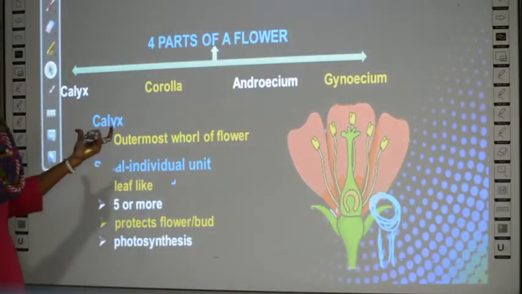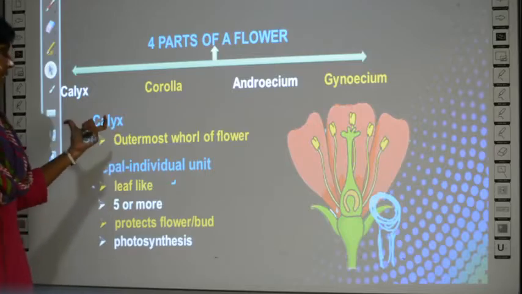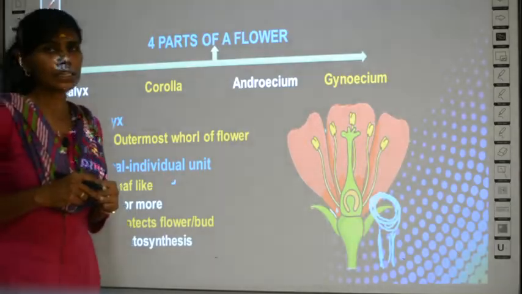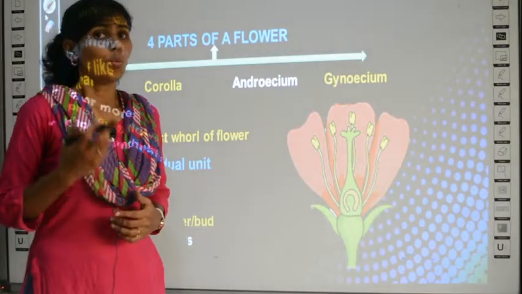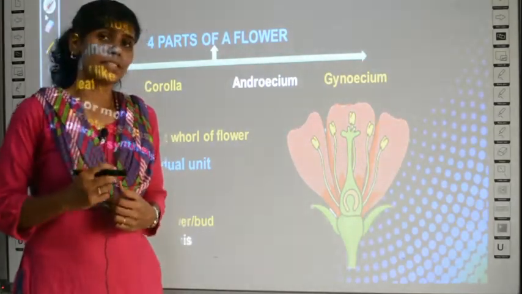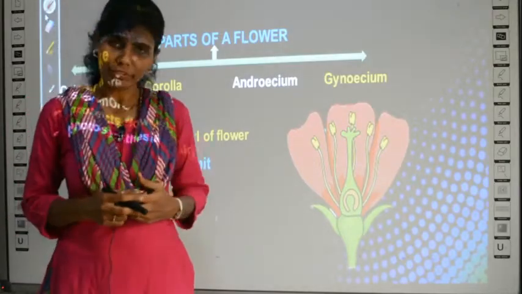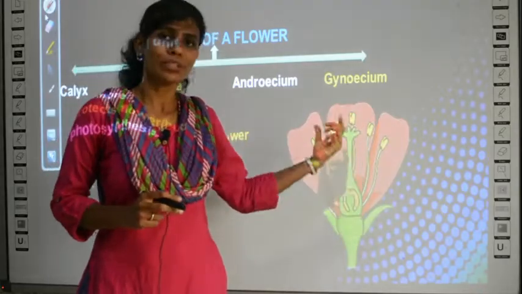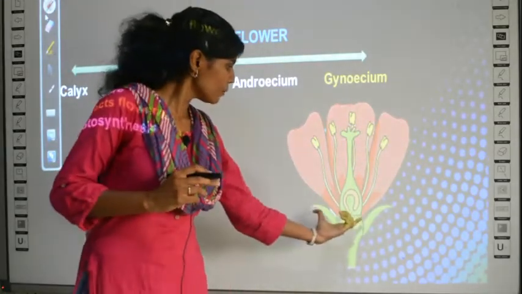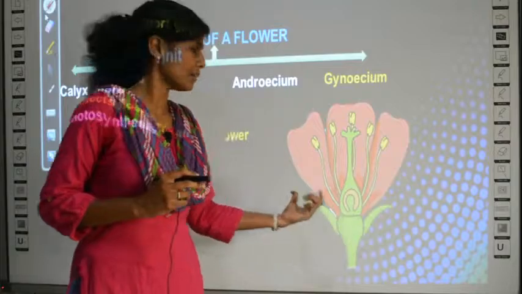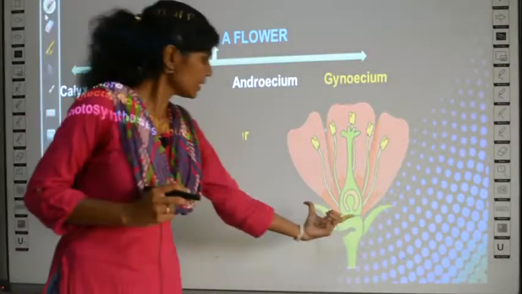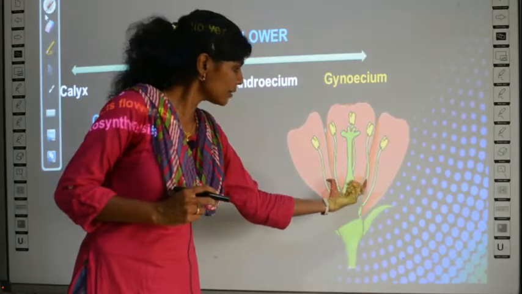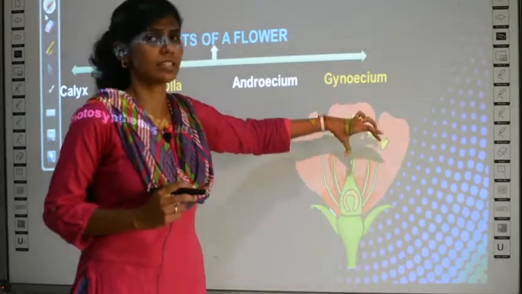So, in this slide we learn about the calyx. What is calyx? Calyx can be referred to as the outermost whorl of a flower. What does this mean? This means that all other parts of the flowers, say for example the petals or the stamen or the filaments, every other part will be inside this part only, which is the calyx. This is the calyx, the leaf-like portion. So, all other parts are inside this region only.